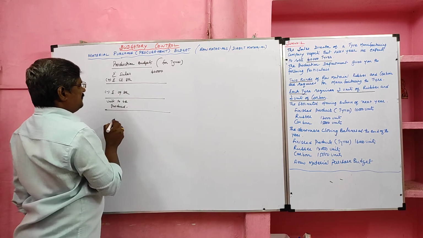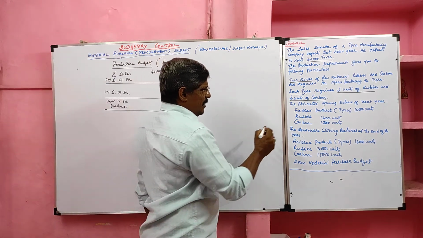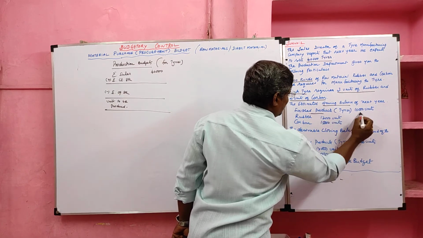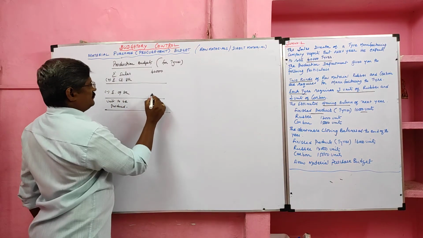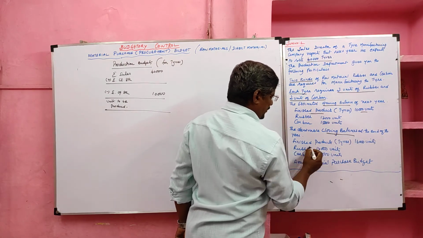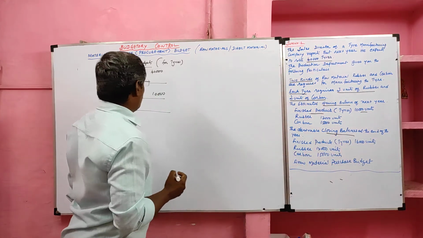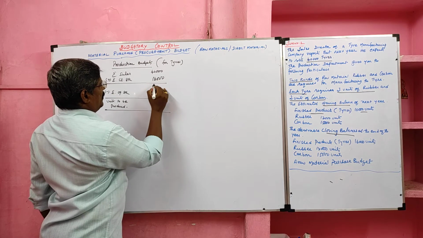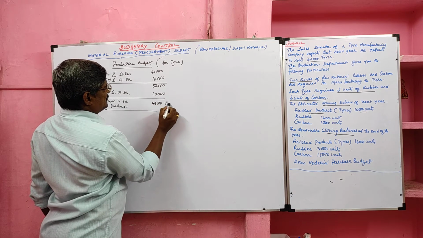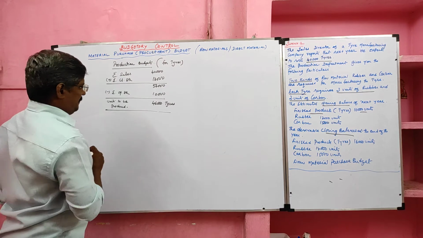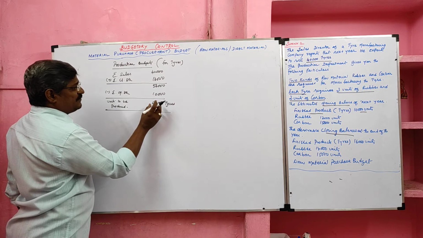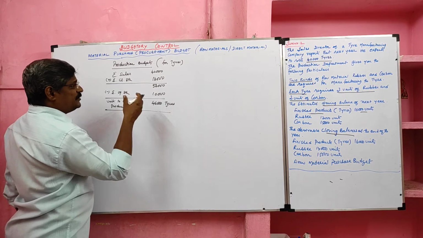Then we need the closing stock and opening stock of tires. The estimated opening balance of finished product, tire, is 10,000 units, which we have to deduct. The desirable closing balance is 16,000 units, which we have to add. So 56,000 minus 10,000, 46,000 tires we are going to manufacture next year. So now we ascertained the production of next year.